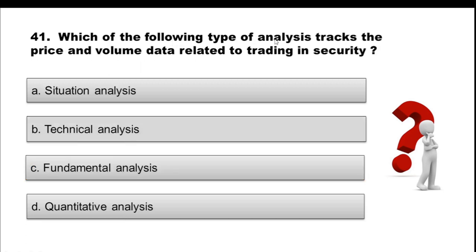Question 41. Which of the following types of analysis tracks the price and volume data related to trading in security? Option A, situation analysis. Option B, technical analysis. Option C, fundamental analysis. Option D, quantitative analysis. And the correct option is option B, technical analysis.